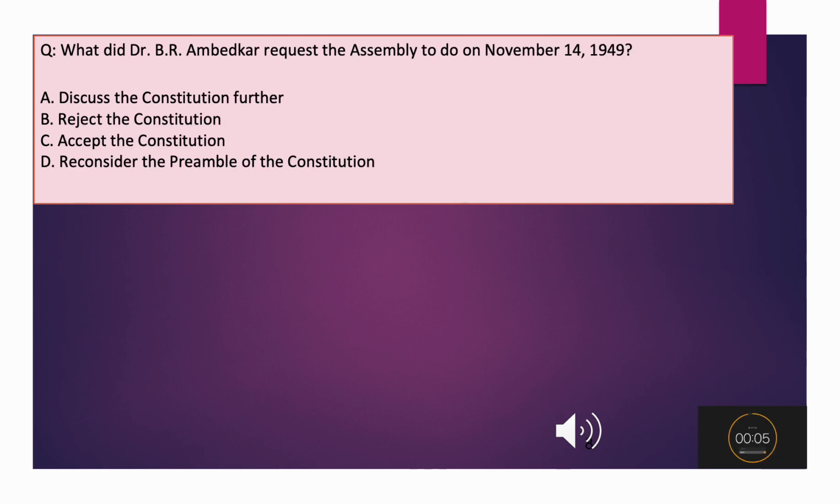What did Dr. B.R. Ambedkar request the Assembly to do on November 14, 1949? A. Discuss the Constitution further. B. Reject the Constitution. C. Accept the Constitution. D. Reconsider the preamble of the Constitution.